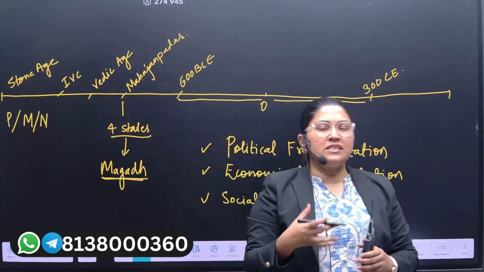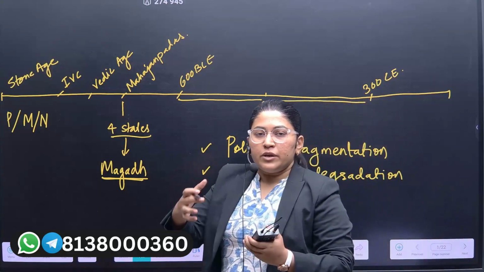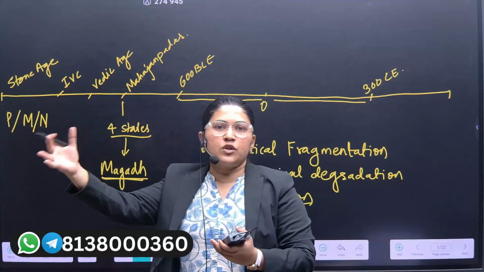This is the period which works as the evolution towards the starting period of the Gupta period.